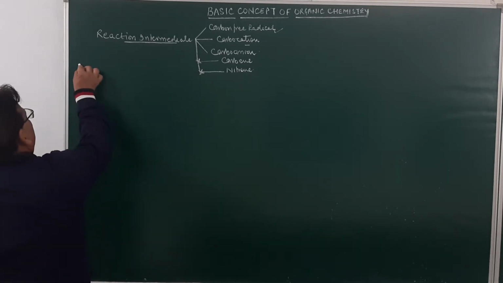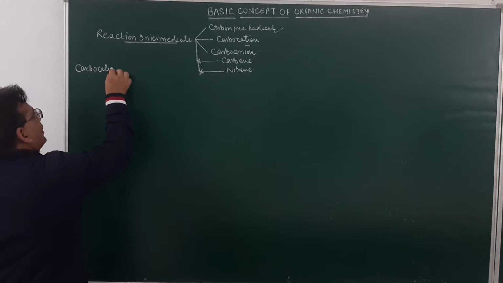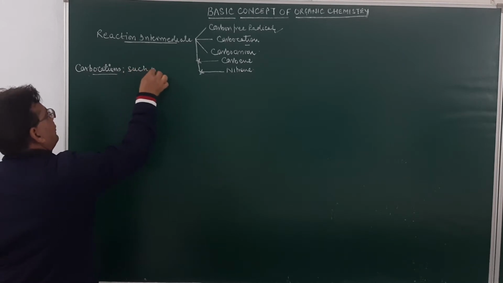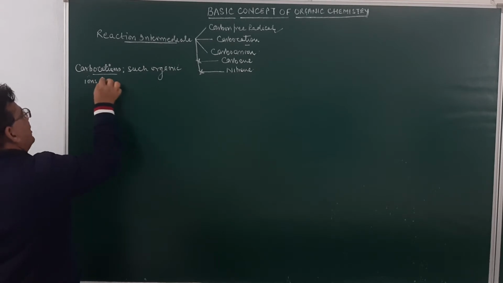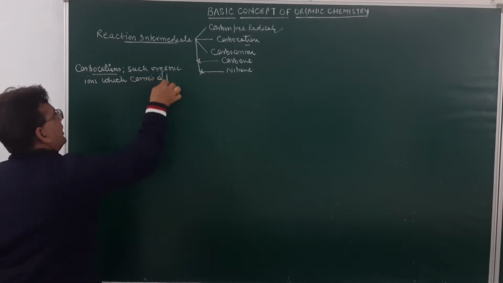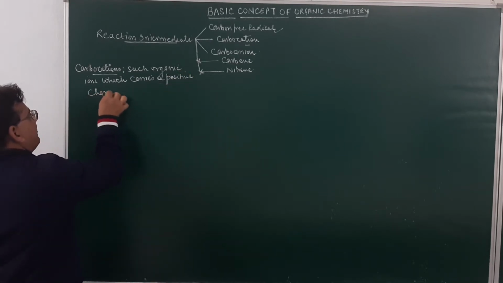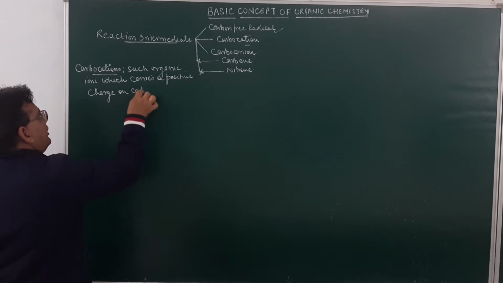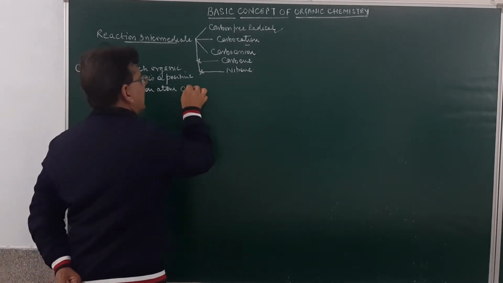So what are carbocations? Such organic ions which carry a positive charge on the carbon atom are carbocations.